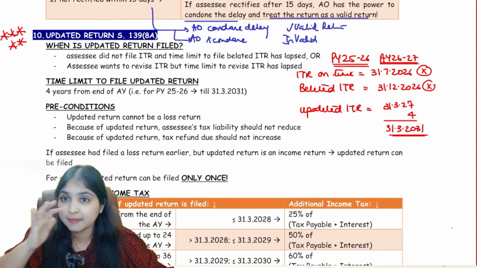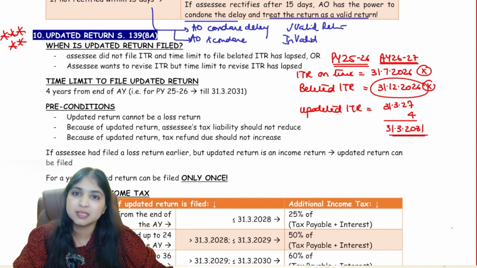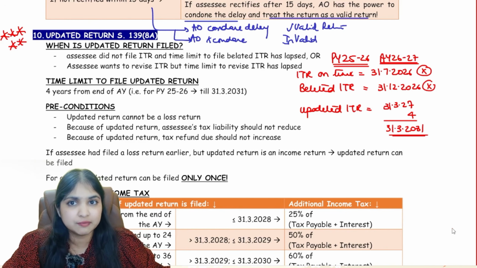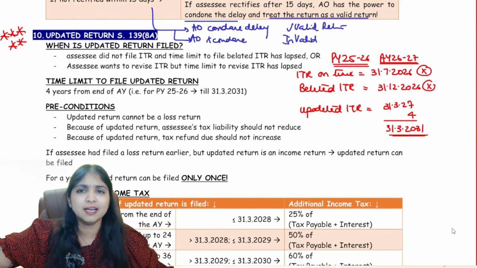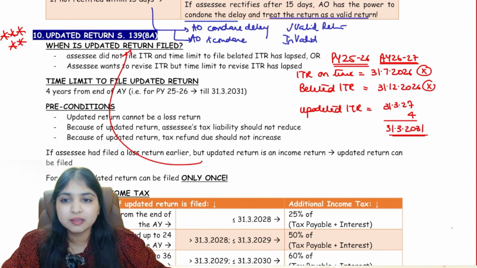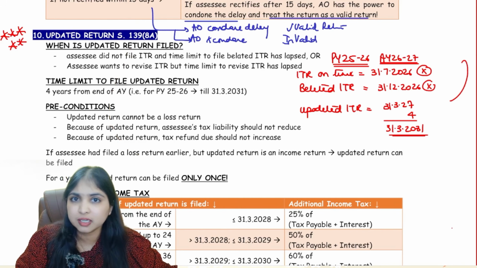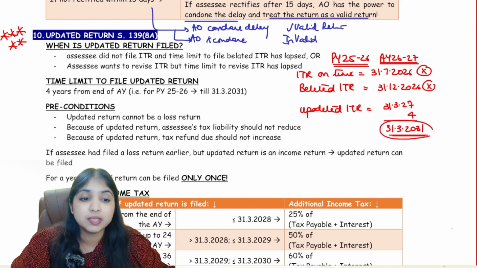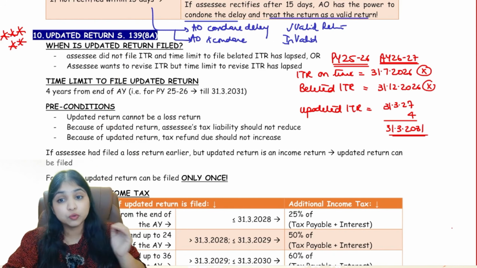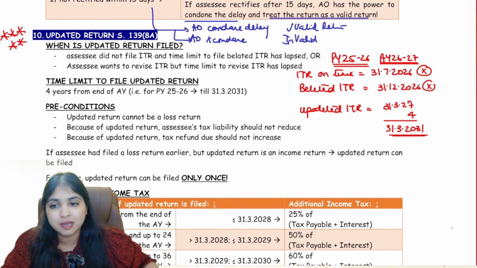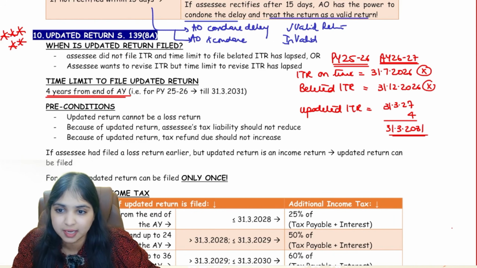Similarly, if I want to revise my return, I have to revise it by 31st December 26. If I don't revise by 31st December 26 and want to revise after that date, okay fine, you can revise. Come to 139(8A) and you can revise after 31st December 26 also, but come within 31st March 2031. So you can come to 139(8A), but please come within 4 years from the end of the assessment year.